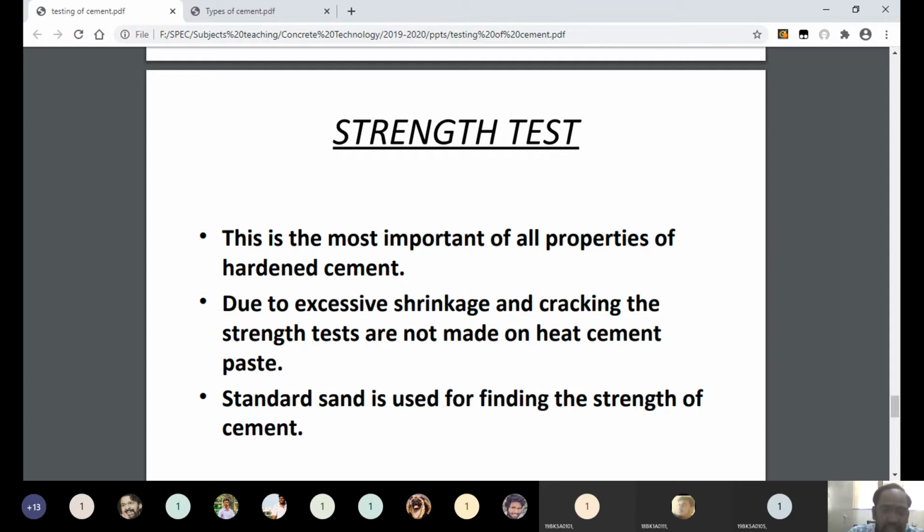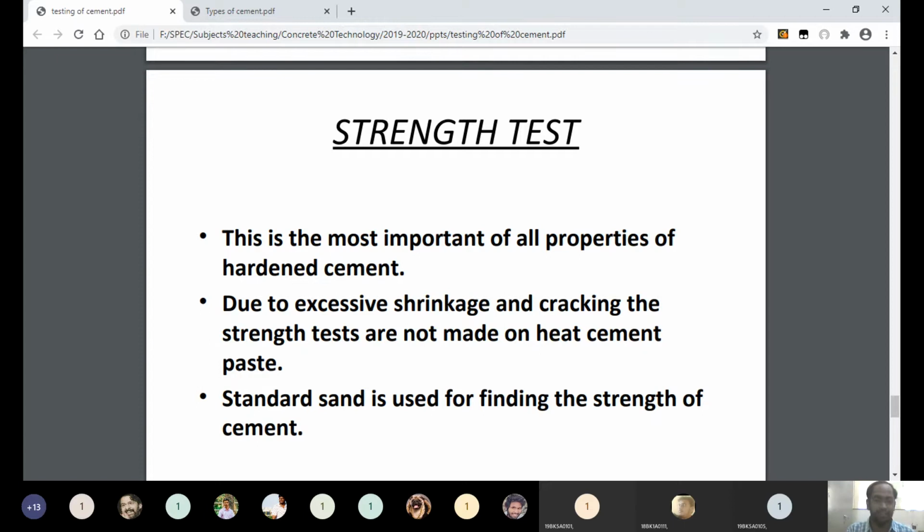Due to the excessive shrinkage and cracking, the strength tests are not made on neat cement paste. The standard sand is used for finding the strength of cement. This is an important point, you should remember that. Consistency, setting time, and soundness, these three things we can measure by using cement paste. When the cement mixes with water, we get cement paste. By using that cement paste, we can measure these three parameters of cement.